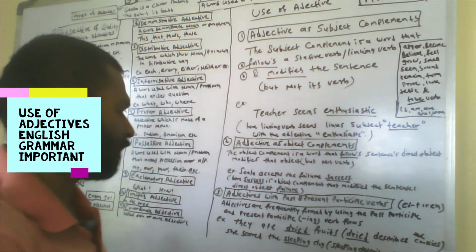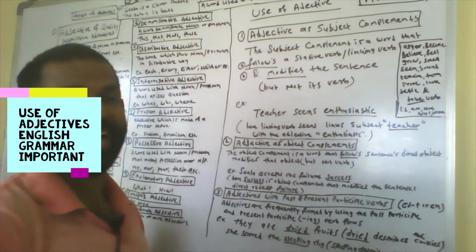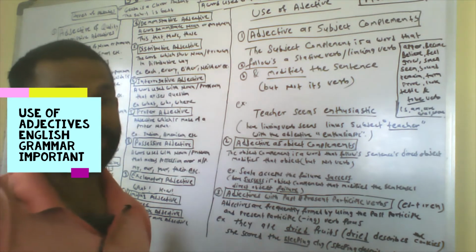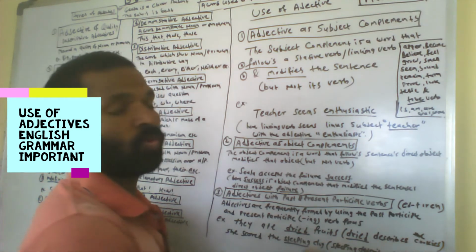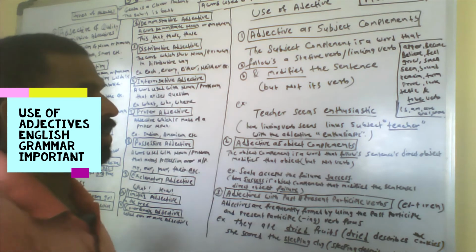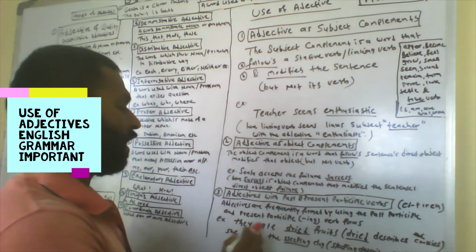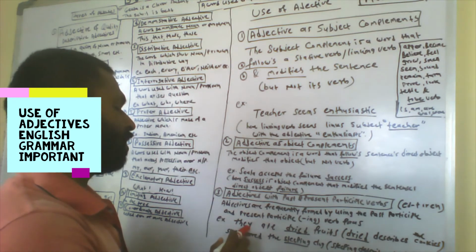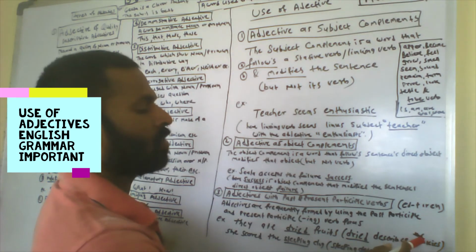Then the example is: they ate dried food. Here dried describes the food, the cookies. They ate cookies, but it is already written that they ate dried food. Dried describes the cookies.